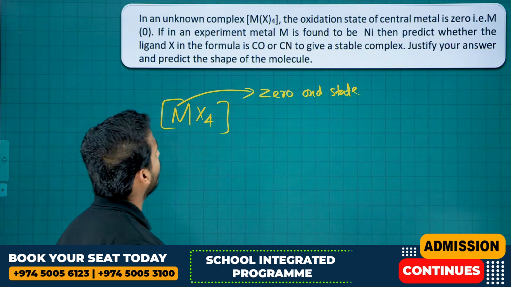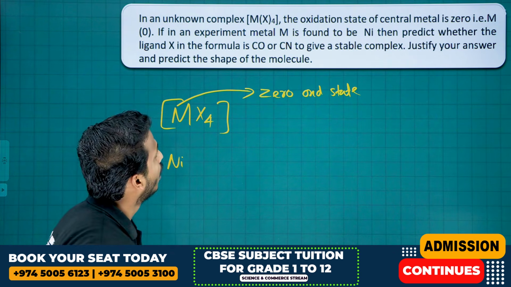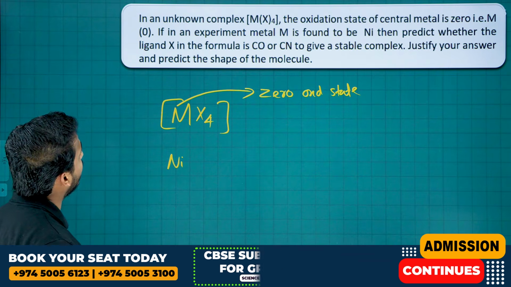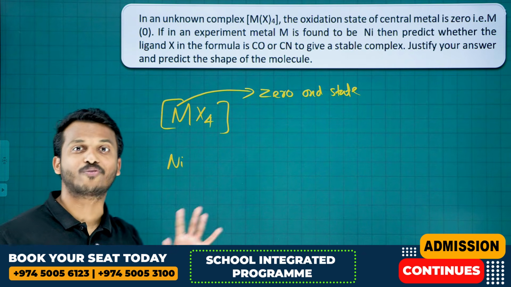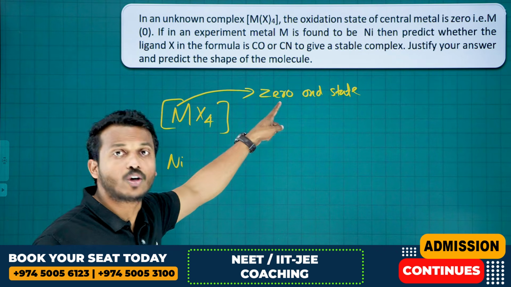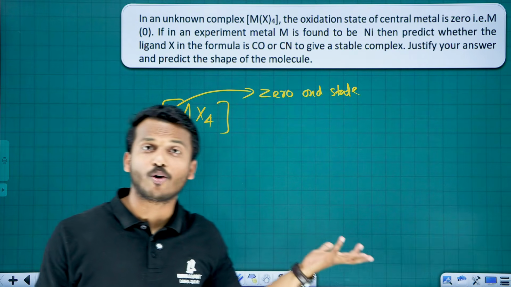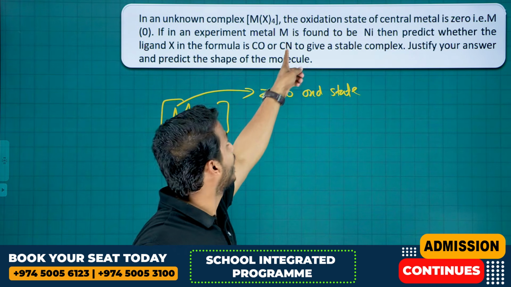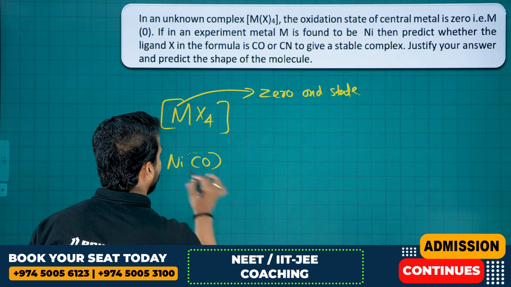If in an experiment metal M is found to be nickel, then predict whether the ligand X in the formula will be CO or CN. Of course CO, because if you want the metal charge overall 0, the charge of the ligand should be 0. Carbonyl is a neutral ligand, but cyanide is a -1 charge ligand. So the complex is Ni(CO)4.